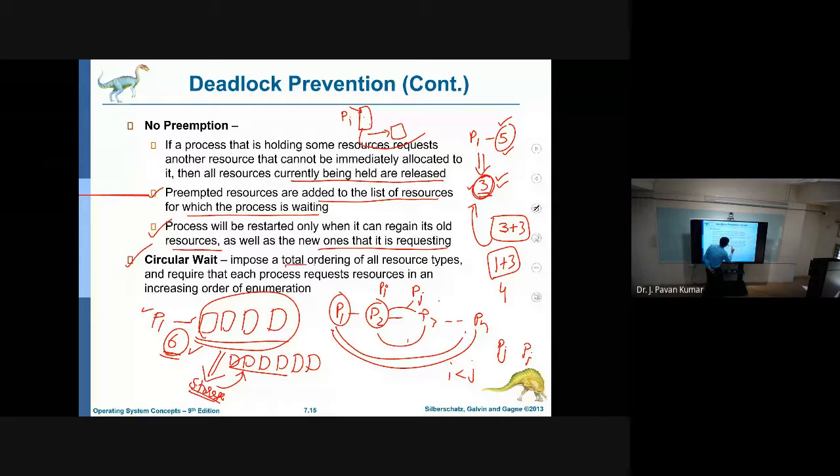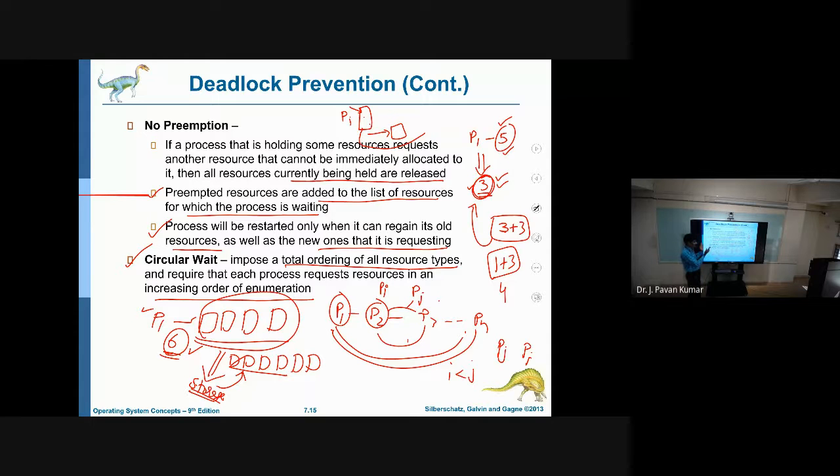Here we impose a total ordering of all resource types and require that each process request resources in increasing order of enumeration. Like, P1 can request P5, isn't it? P1 is waiting for P5.